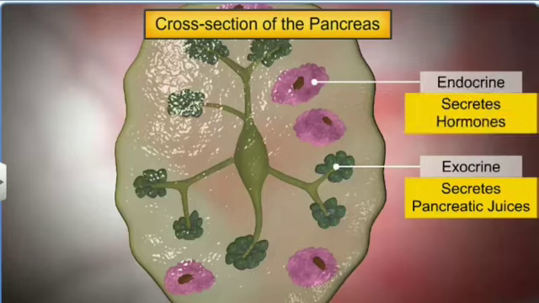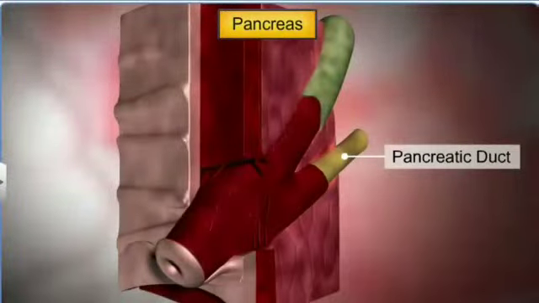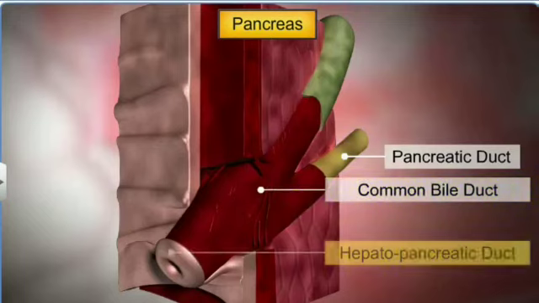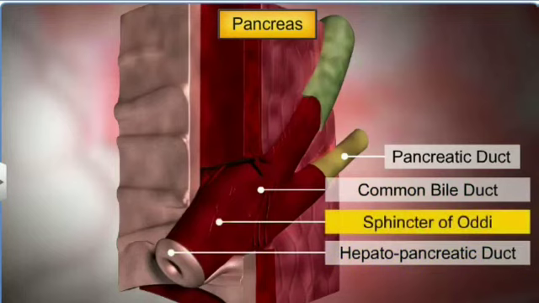The pancreatic duct from the exocrine part of the pancreas carries the pancreatic juice to join the common bile duct and opens into the duodenum as the hepatopancreatic duct, which is guarded by the sphincter of Oddi.